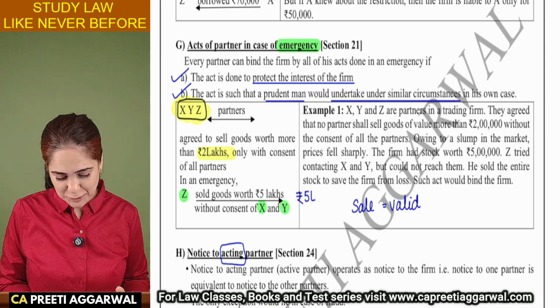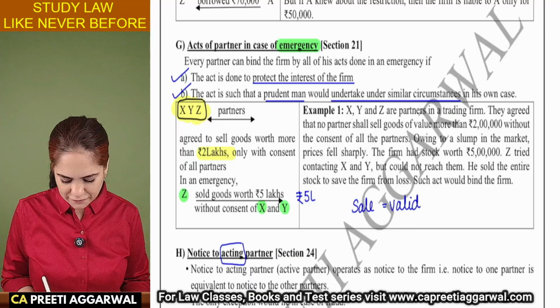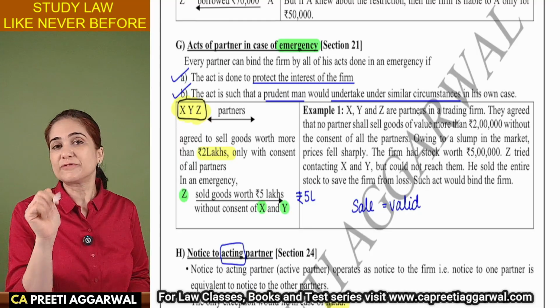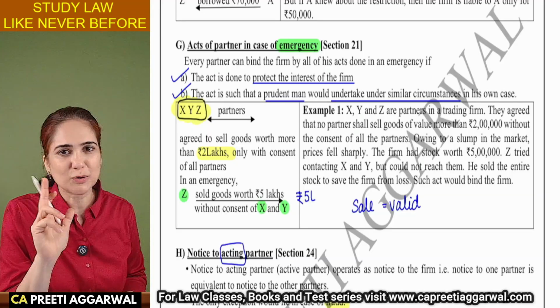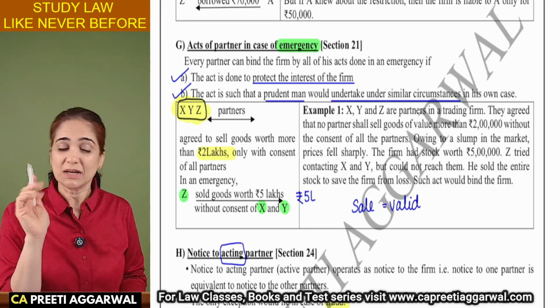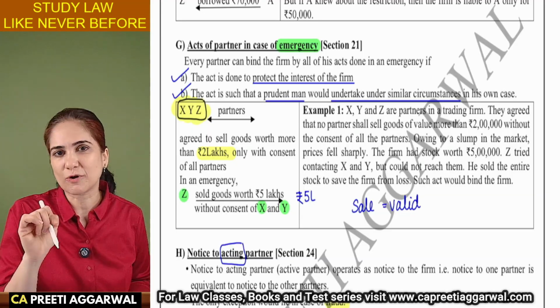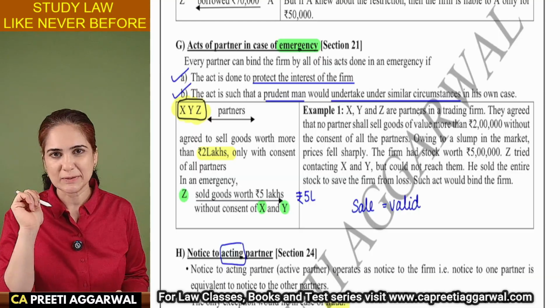The only exception would lie in case of fraud. In case of fraud, notice to one partner is not notice to the others. The person who is involved in fraud, he shall be liable.